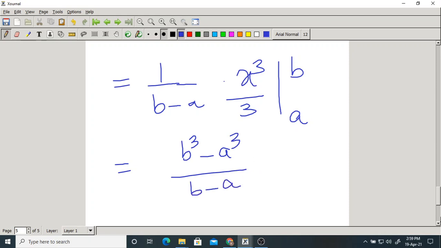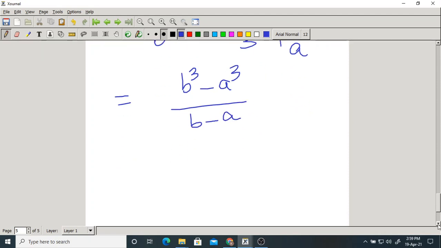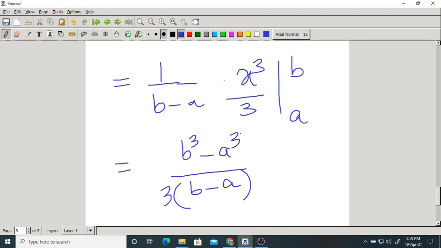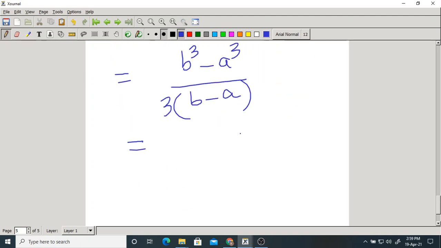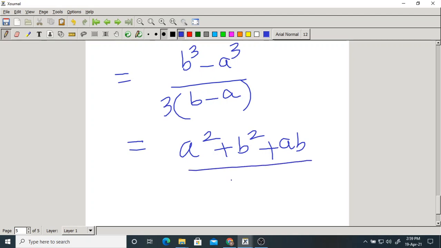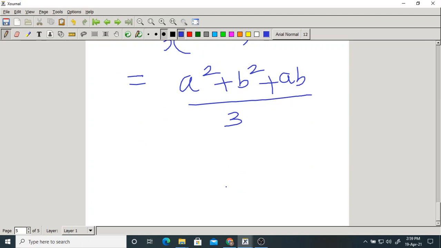If you do simplification, it would be simply equal to, something is missing, 3, isn't it? Yeah. Now it will be equal to simply a square plus b square plus ab over 3. But remember, this is the second moment, that is not the variance.